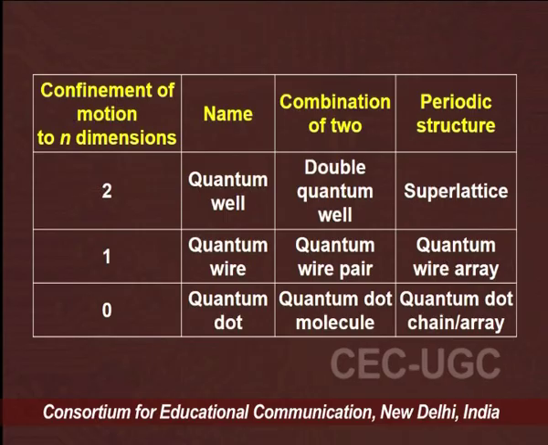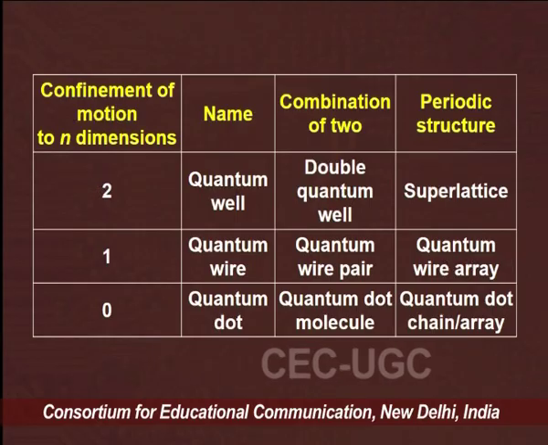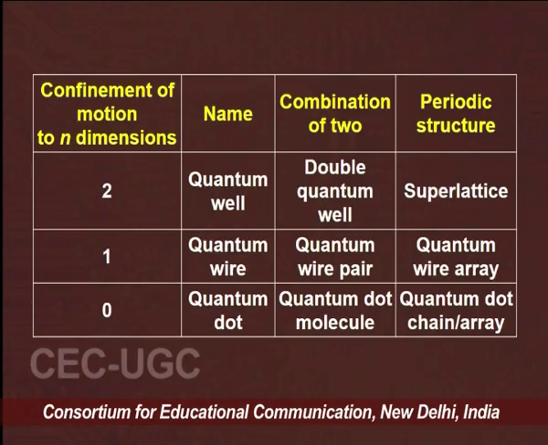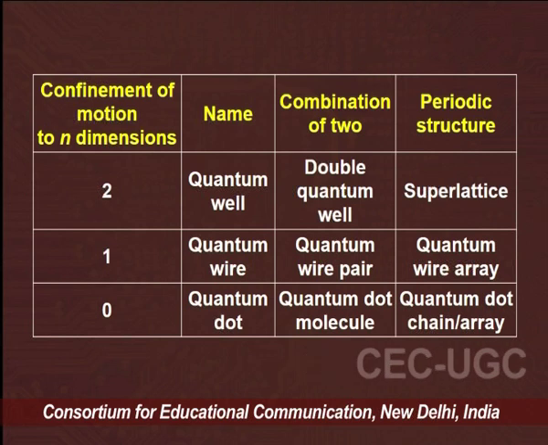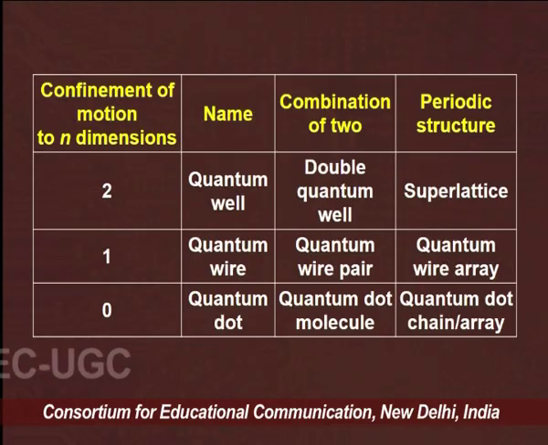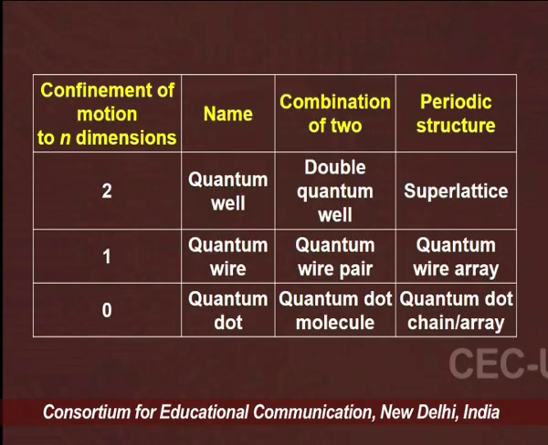Moreover, a periodic structure is a superlattice. In one dimension there is the quantum wire pair, meaning multiple quantum wires can be paired, and the quantum wire array, prepared in a periodic structure of the material. In zero dimensions there is the quantum dot, quantum dot molecules, and we can prepare a periodic structure of quantum dots in the form of a quantum dot chain or array.